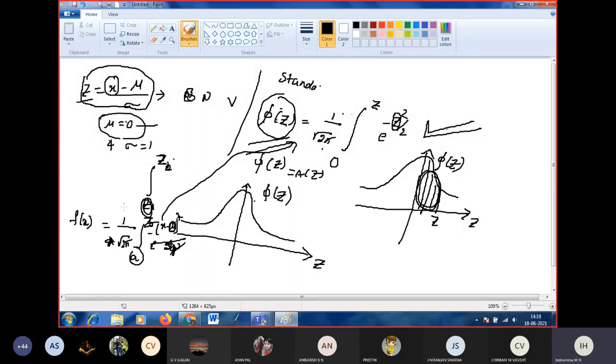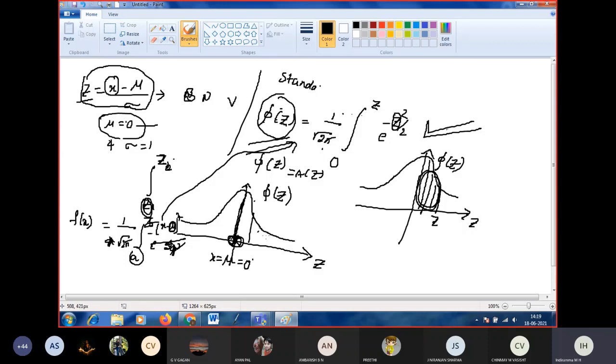So the bell-shaped curve is symmetric about the line x equal to mu, and here mu is equal to 0. So the curve is symmetric about the line x equal to 0, which means the y-axis.